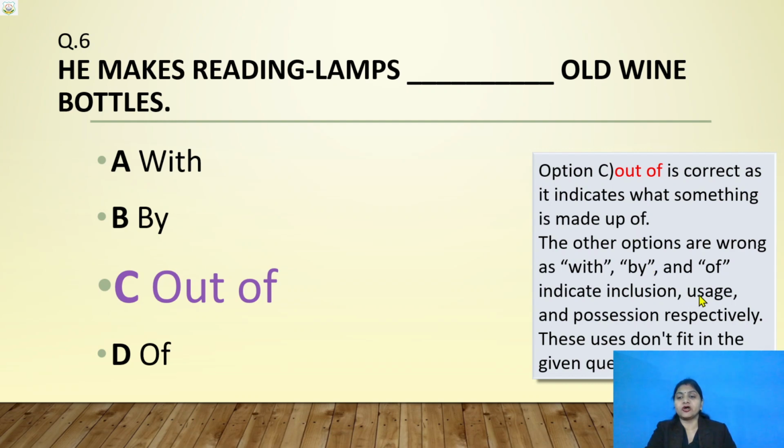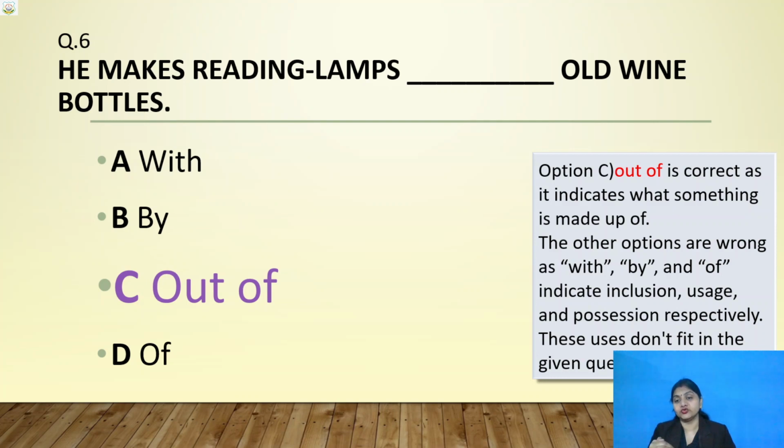"By" is used for usage and "of" is used for possession. Possession means whenever there is a relation. Okay, whenever we show the ownership, that is called possession. जब हम बताते हैं कि हमारा इस पर कितना, इससे हमारा क्या रिलेशन है, our school, your school, my school, that is called possession. So it is showing the ownership.